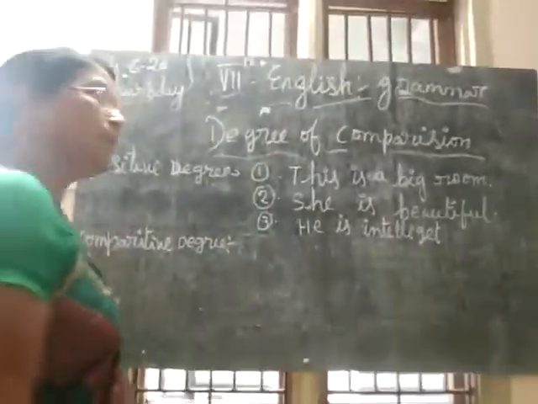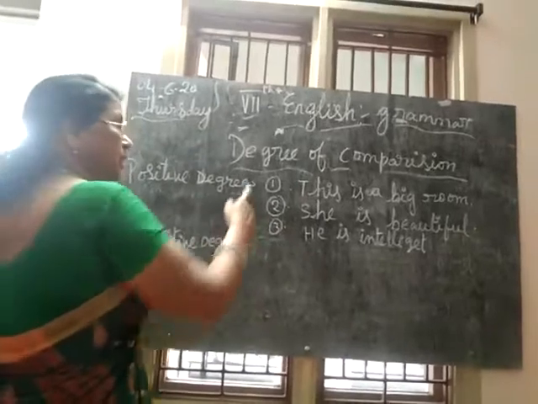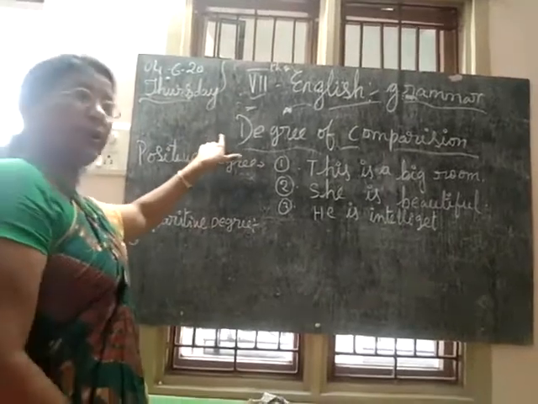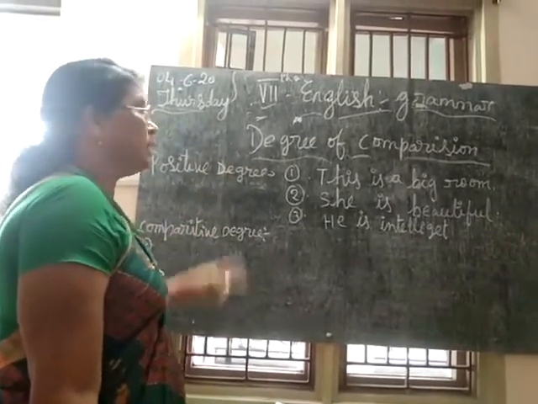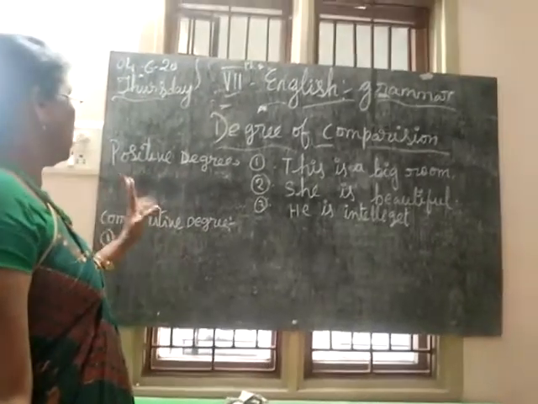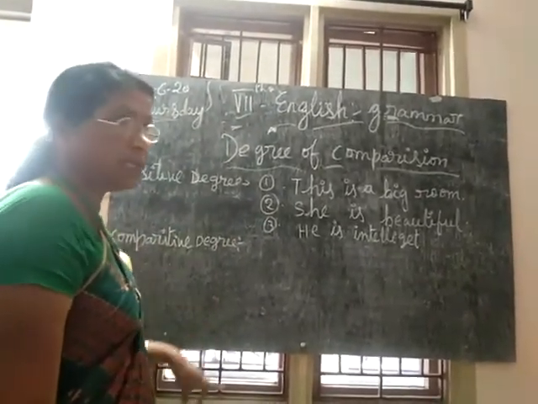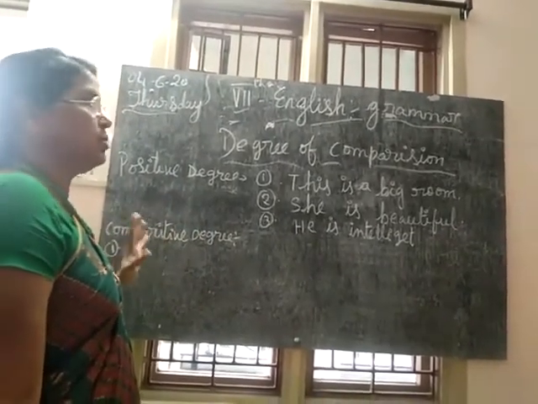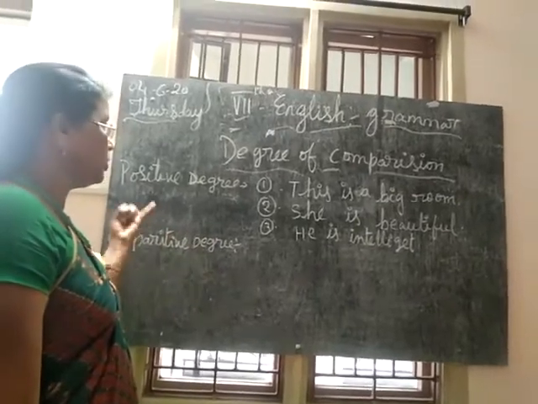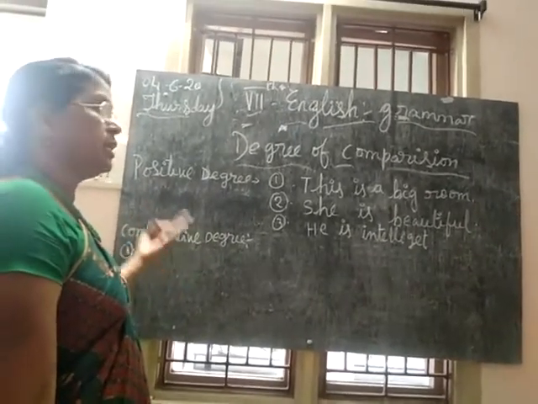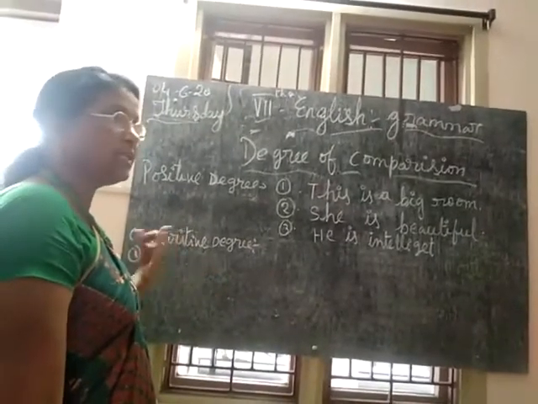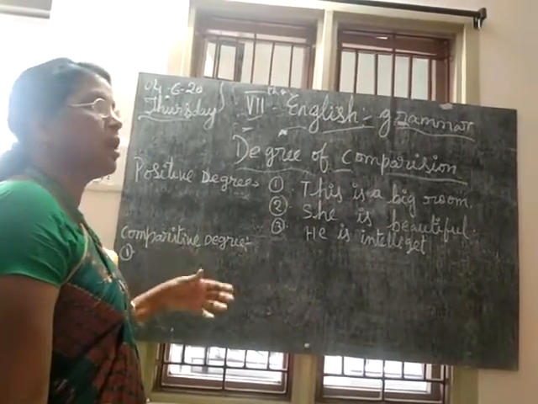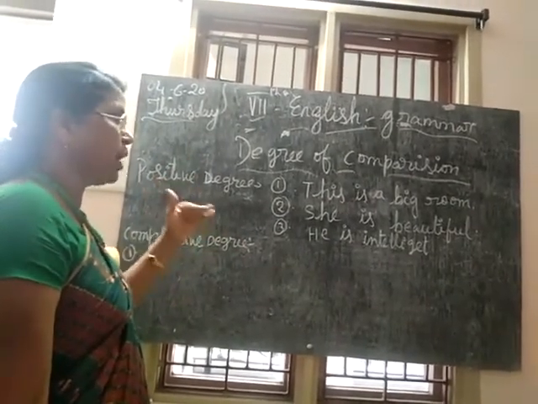7th class English grammar. Already I have to explain degree of comparison. Yesterday I explained that there are three degrees of comparison: positive degree, comparative degree and superlative degree. So I say tall, positive degree; taller, comparative degree; tallest, superlative degree. Same as rich, richer, richest; small, smaller, smallest. Like the three degrees, we have to compare.